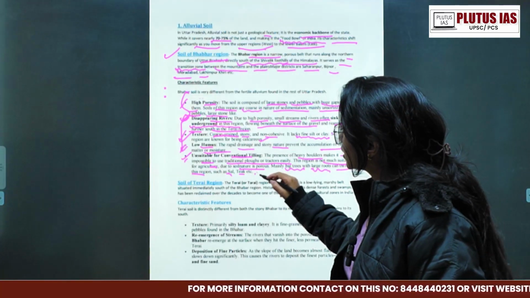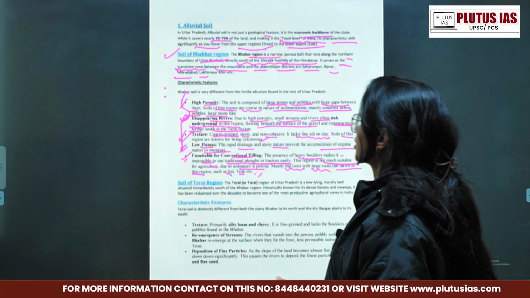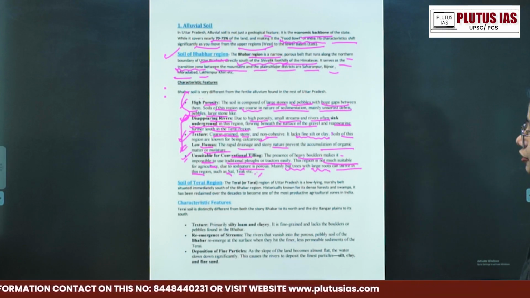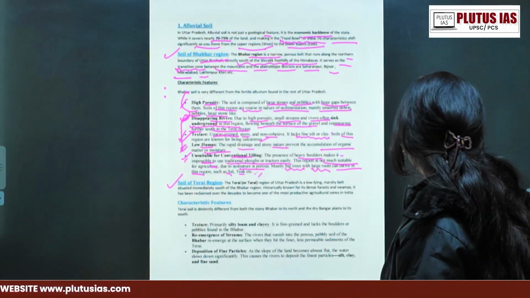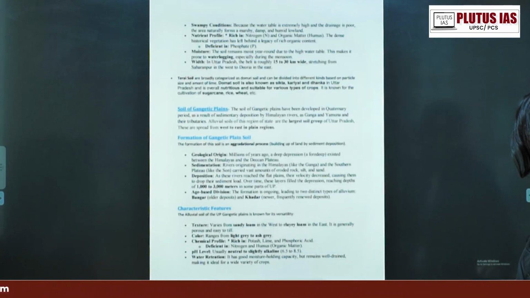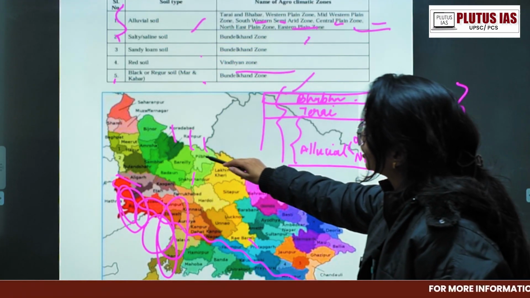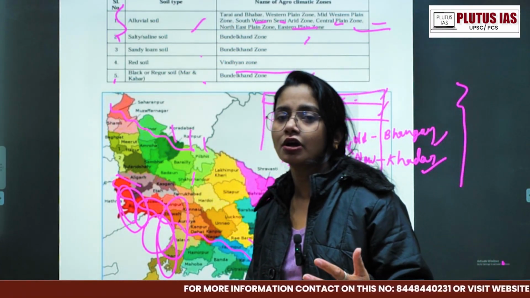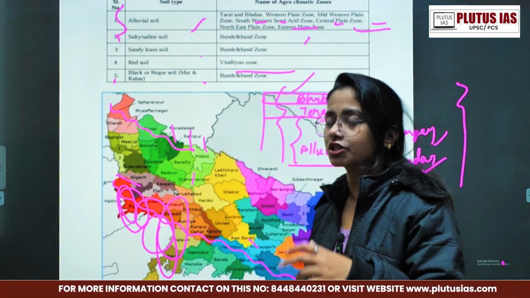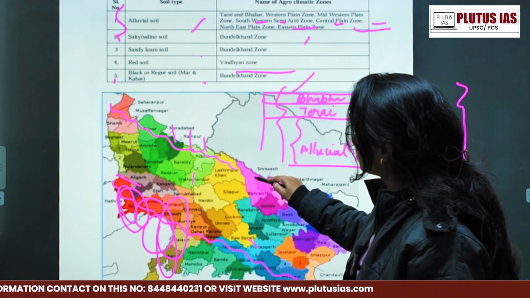So there isn't much agricultural work here, but we have the connection of trees and agriculture. Then we're going to talk about the soil of the Tarai region. What is this? Just below the Bhabar region, we have already talked about. There is the soil of the Tarai region, right? So which district, first of all, whenever you talk about any topic, relate it with that location. So what we did now, in this region we covered Bhabar.